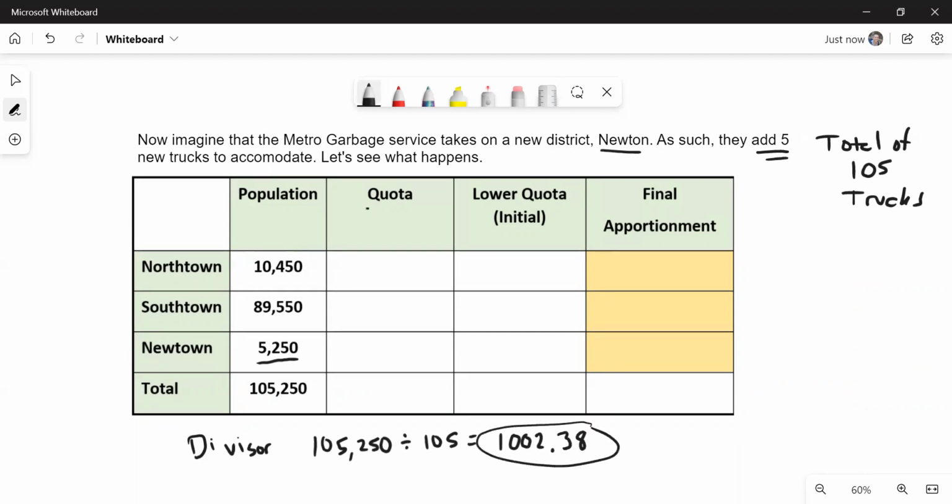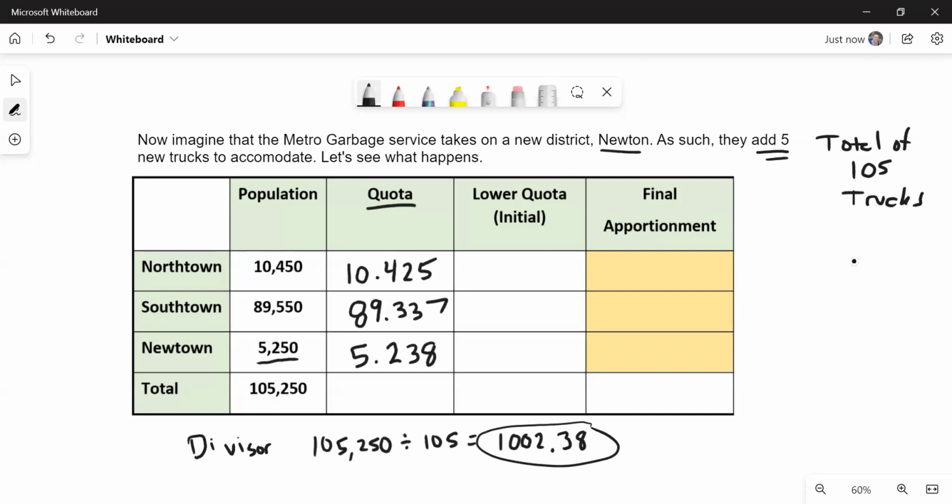I'm going to divide that into each state population to get my quota. The first one, 10,450 divided by this number gives me the quota for Northtown of 10.425. I'm going to write 3 decimal places. The next one, 89,550 divided by this number gives me a quota of 89.337. And now for Newtown, who we expect to get the 5 new trucks, it comes up as 5.2375.